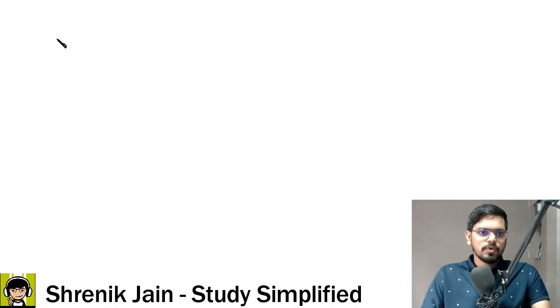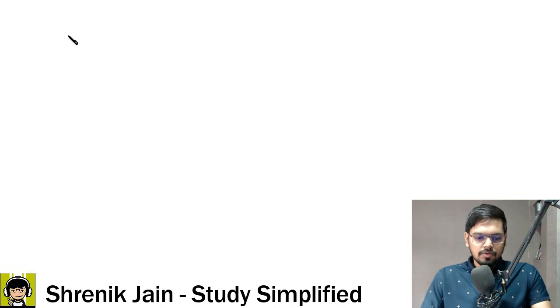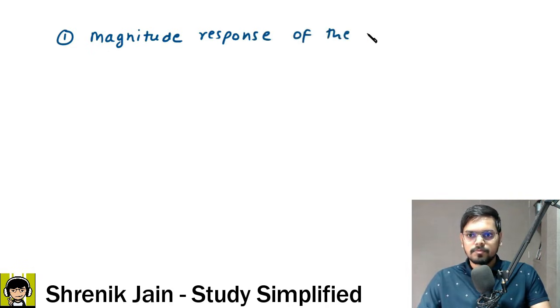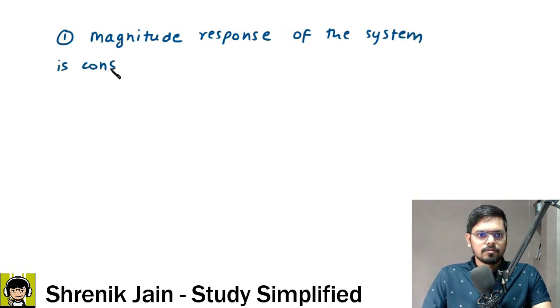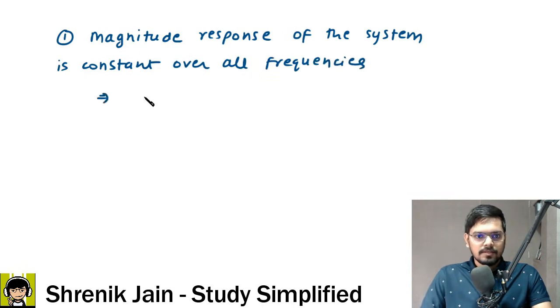Check it out. The first point is, they are giving us that the magnitude response of the system is constant over all frequencies, which means it is an all pass filter.